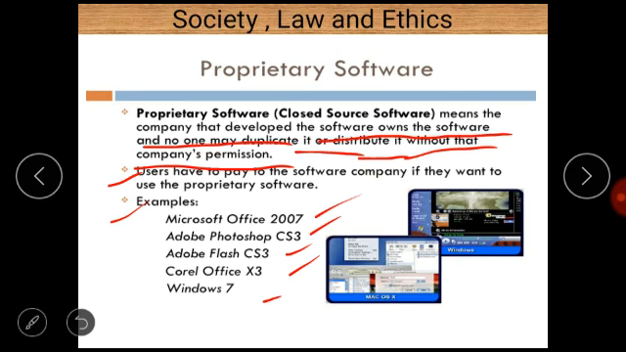These are the examples of proprietary software. So basically there are two important points. First of all, proprietary software users have to pay to the software company. And second important thing, the user cannot duplicate it or distribute it without the company's permission. So these are the two important points regarding proprietary software.